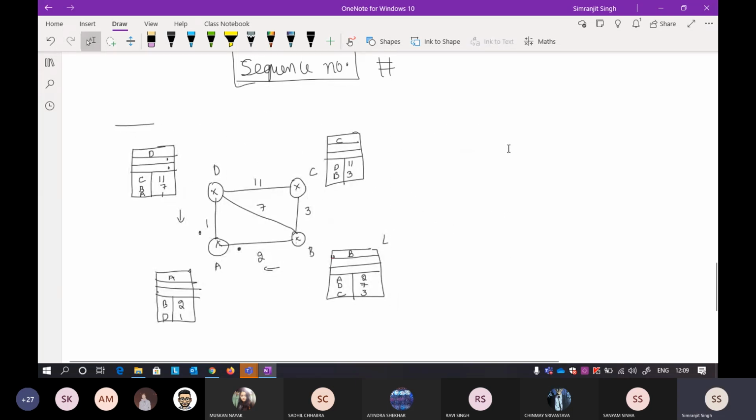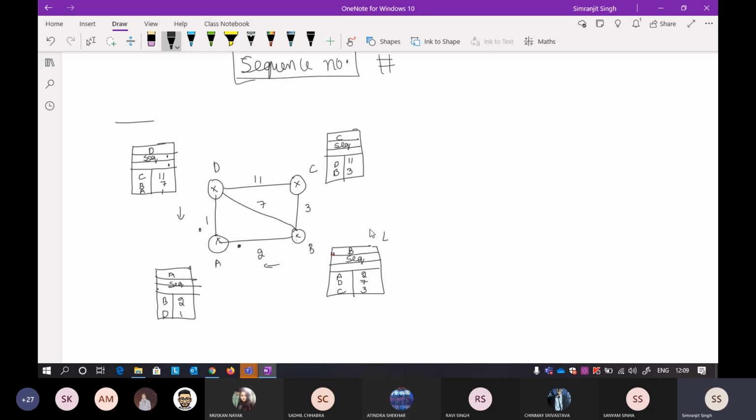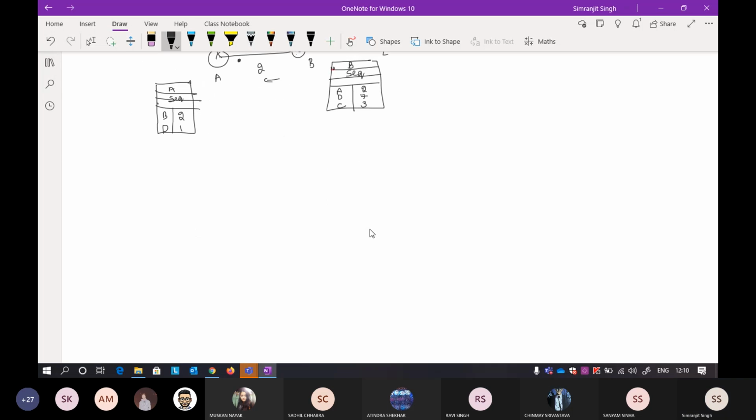Okay, now I have added one more thing here, that is a sequence number. The sequence number will also be a part of your LSR packet, that is, the link state packet, LS packet. Now what is the meaning of it? You can think of it like this.